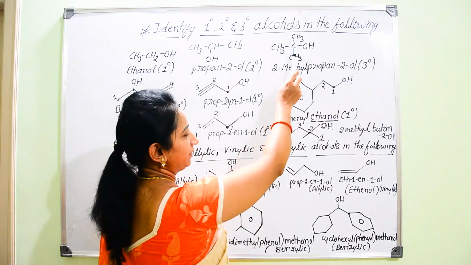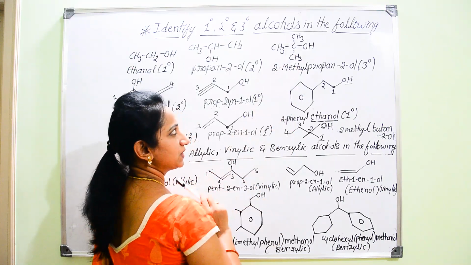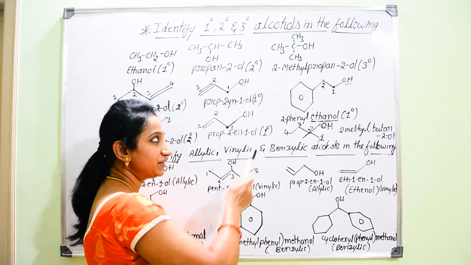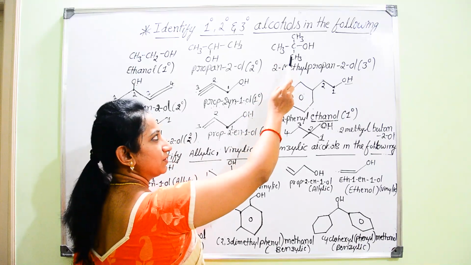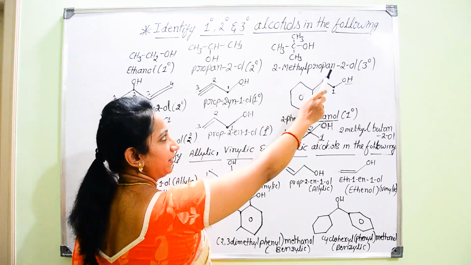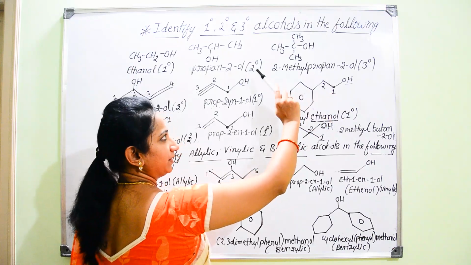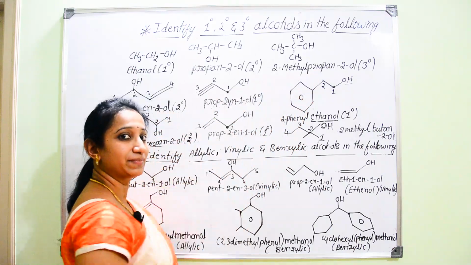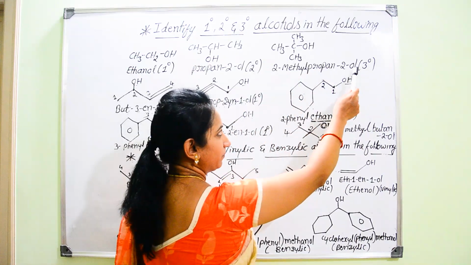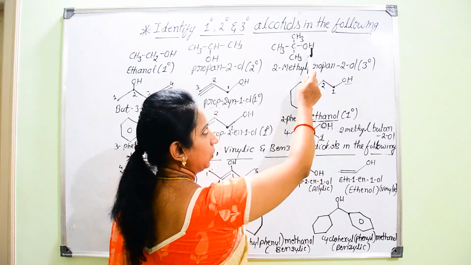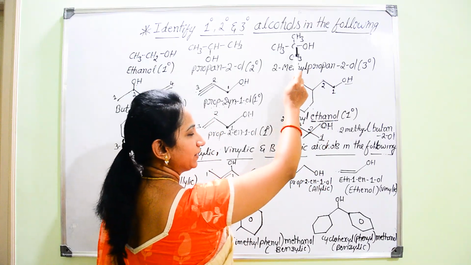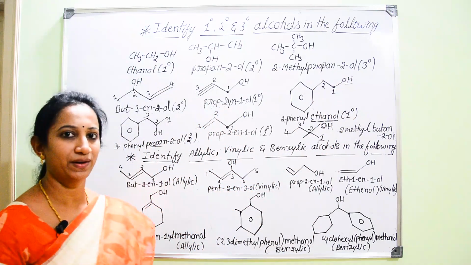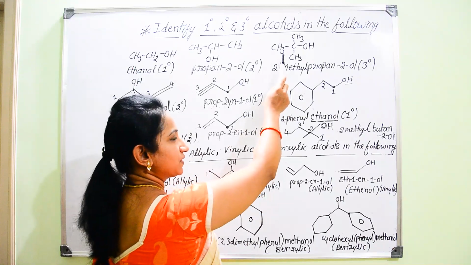Next, the central carbon atom is attached to 3 alkyl groups here, and on another side it is attached to an OH group. Here you have to select the parent chain 1, 2, 3. So we can consider the parent name, root word, as propane. Then at the second position, there is attachment of the functional group OH as well as a methyl group. First, you finish with the suffix propane. OH is attached to the second carbon, hence you have to write propan-2-ol. And what about this substituent?